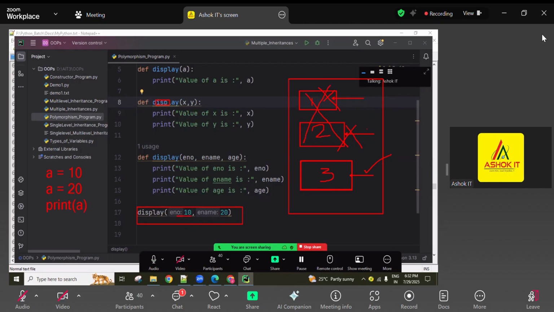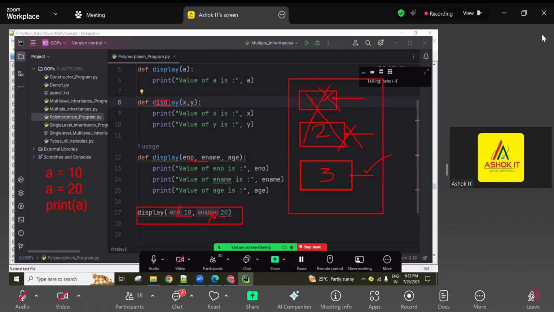So I gave two inputs. Some people, seeing these hint messages like employee number and employee name because of the IDE, thought the related function executes. But ideally, those names are not displayed, just 10 comma 20.